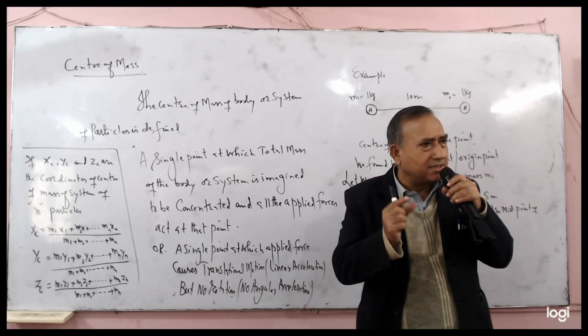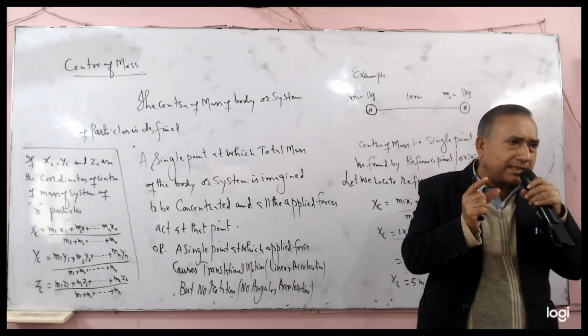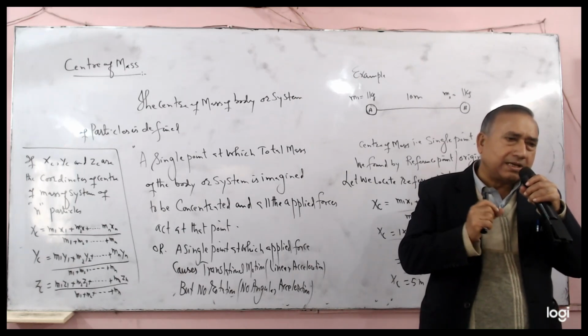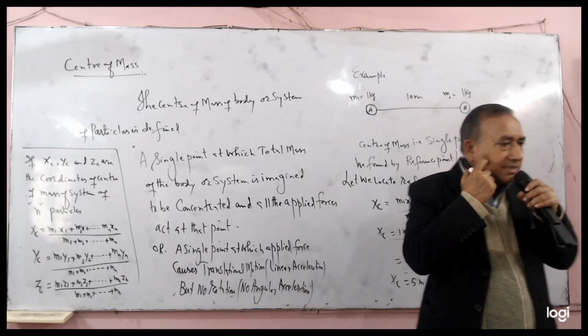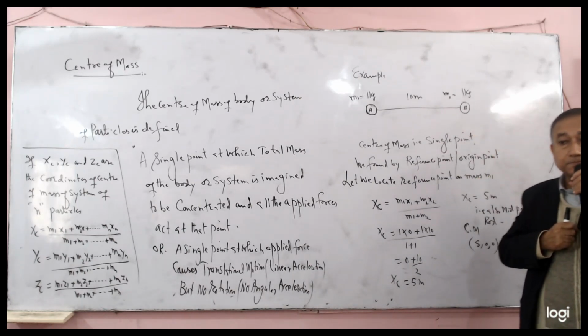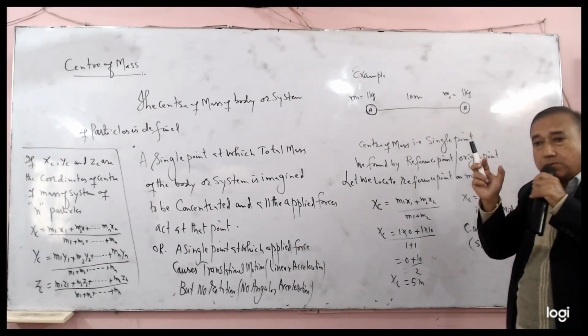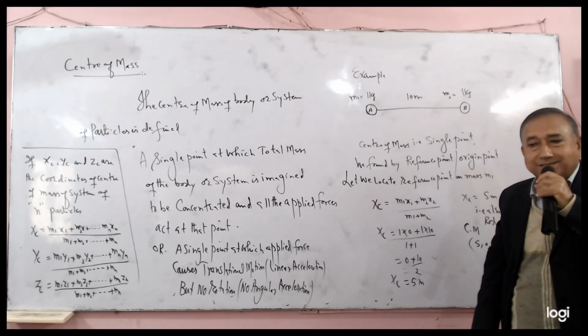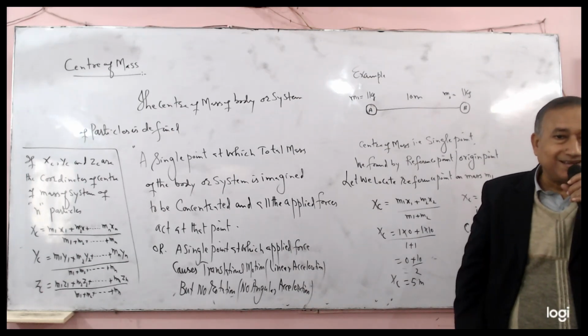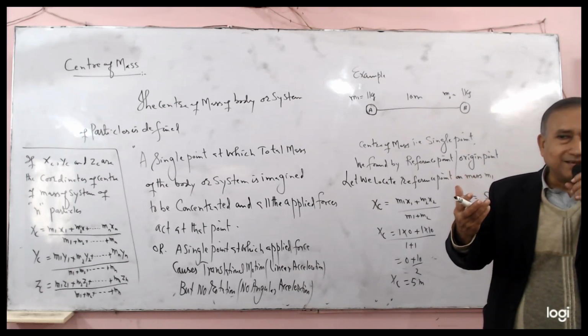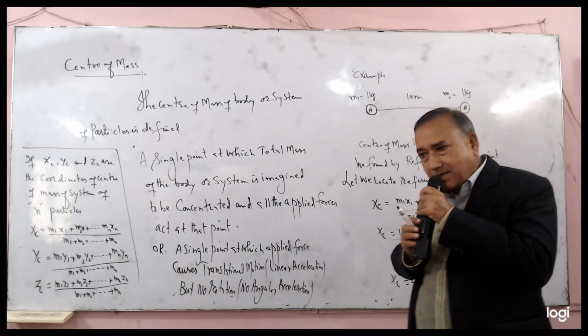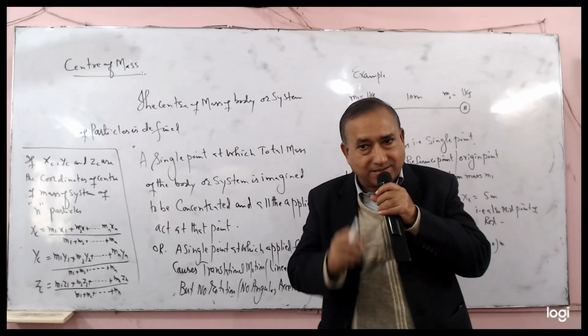Now we consider a simple geometry example. A rod of length 10 meters, with two equal masses connected to it, each of 1 kg.